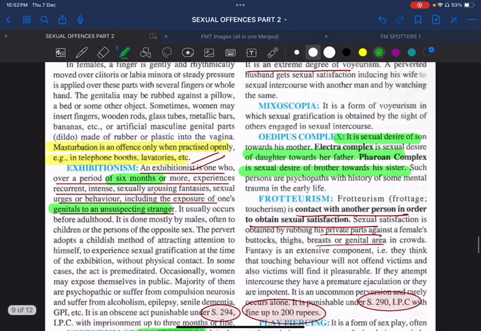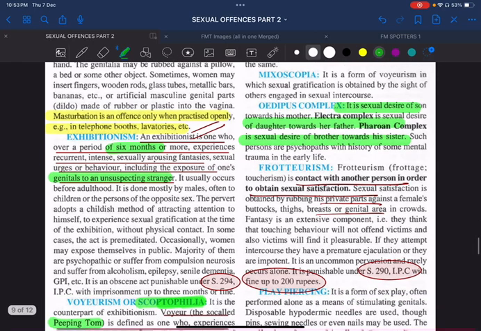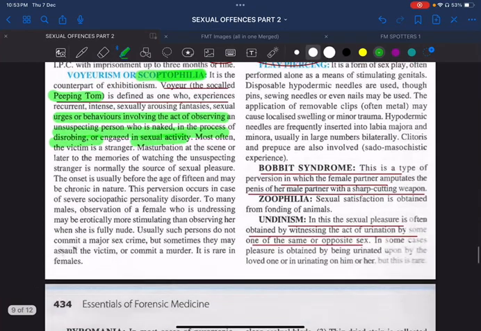What do you mean by frotteurism? Here the sexual gratification is obtained when the patient is in contact with another person. So that is rubbing his private parts against the female's buttocks, thighs, breast or genital area. It is punishable under Section 290 of IPC with a fine up to 200 rupees.